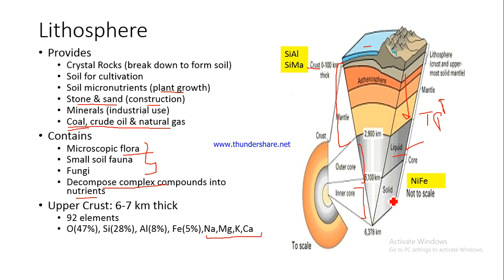The innermost part of the Earth's lithosphere is solid. This is solid because of the high pressure. Despite the temperature being very high, the material which constitutes this inner core remains a solid. It does not convert into liquid. So you need to remember this, right? So this is what lithosphere is all about.